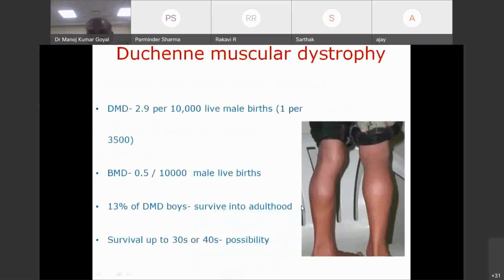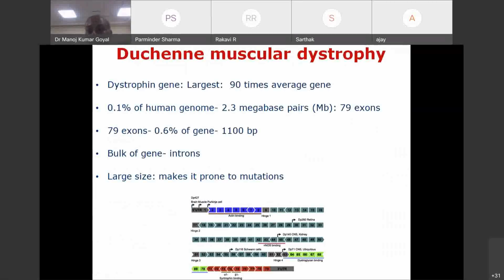Now, how does this Duchenne muscular dystrophy occur? I'm going to take time on this slide, the reason being I want all of you to understand how a dystrophy occurs. I'm taking this as a prototype, but most of the dystrophies follow the same routine. So, you all know it is an X-linked disorder and localized to Xp21.